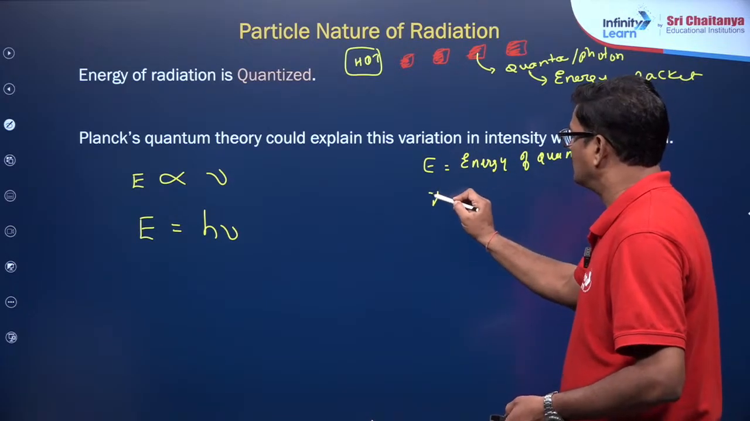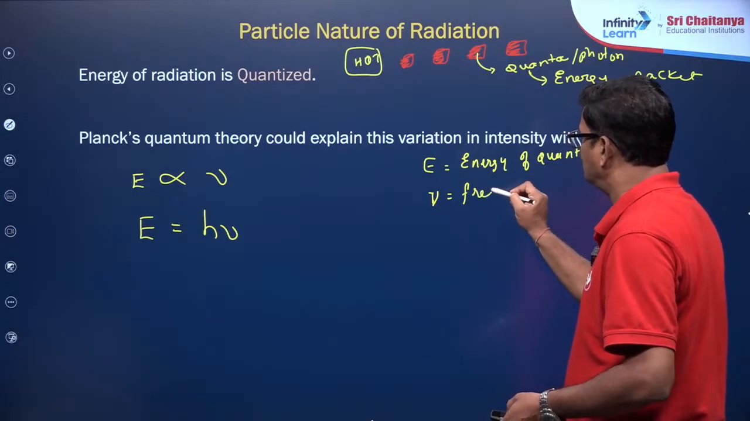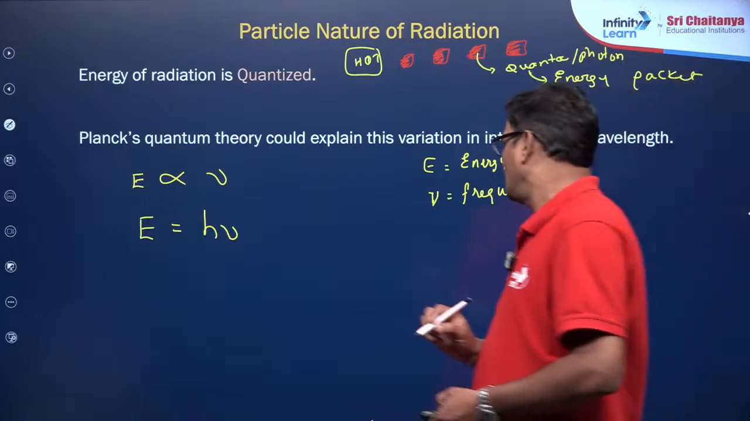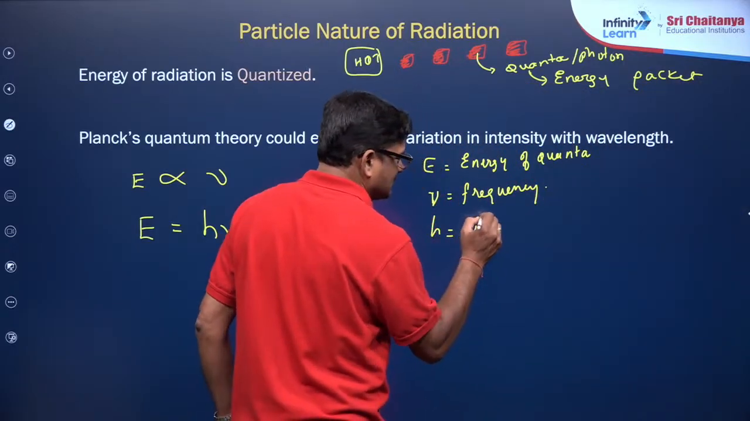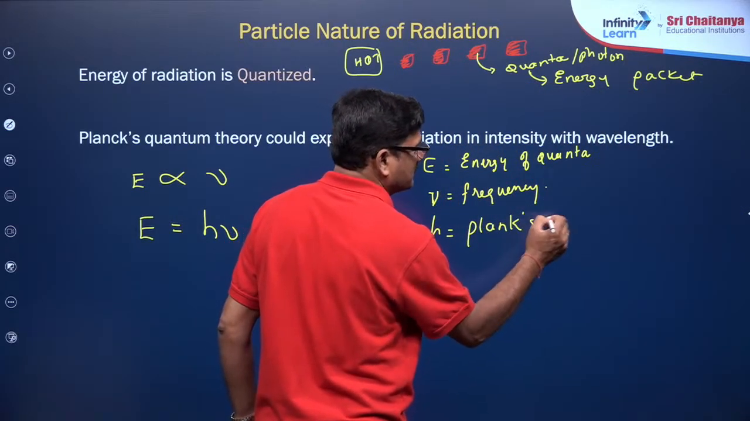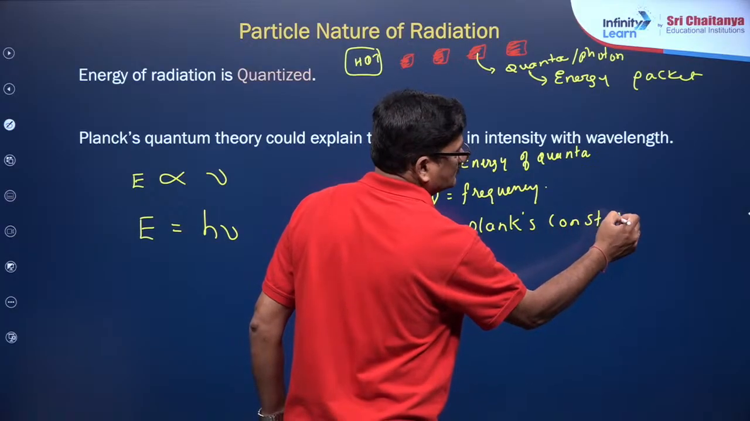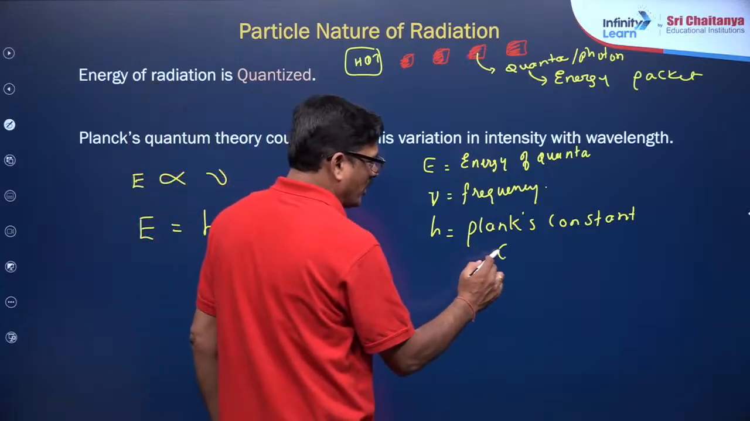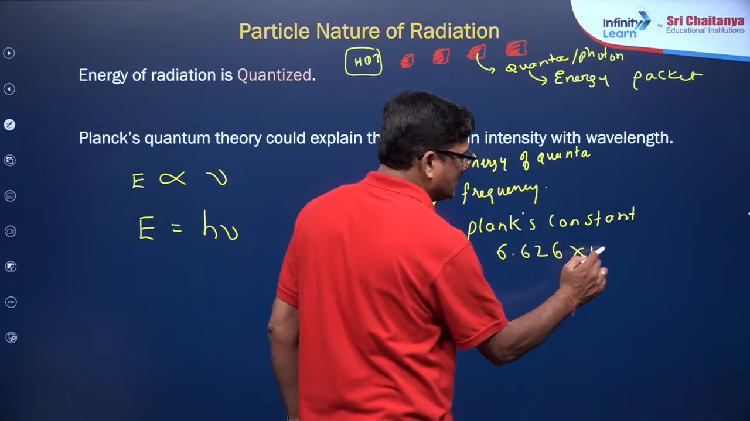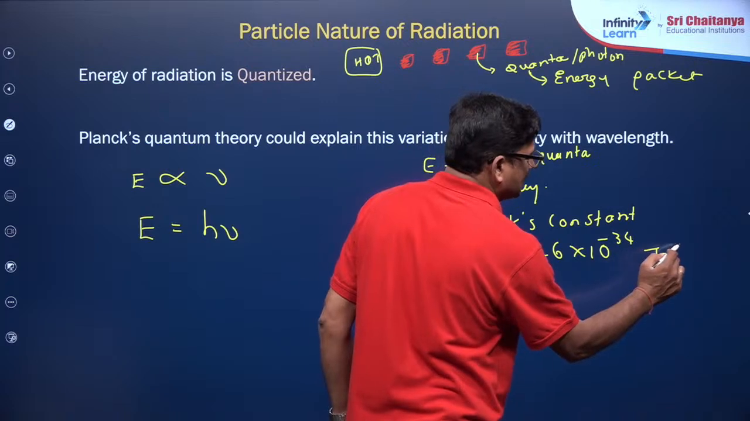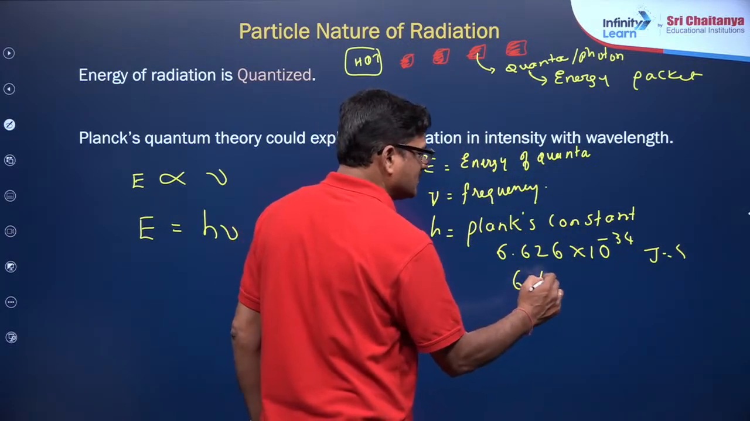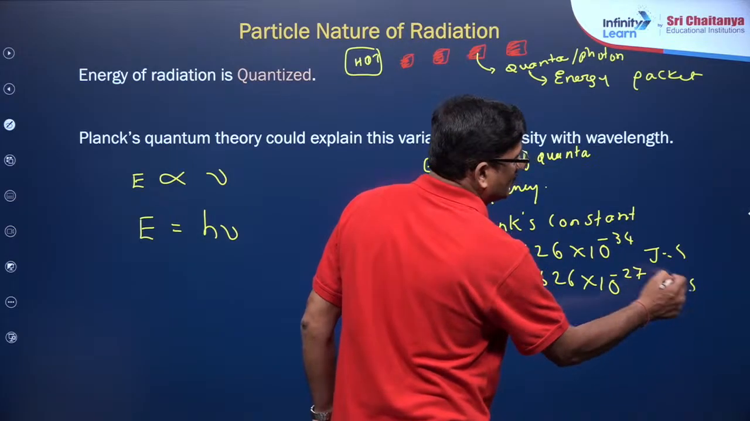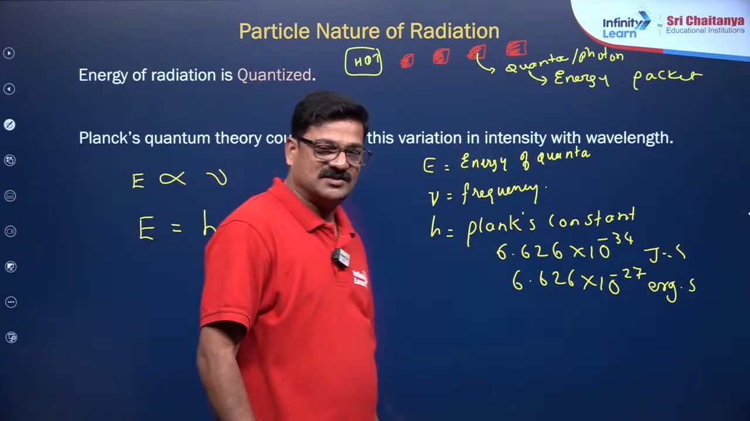and nu is equal to frequency of the radiation. Okay? And h is equal to Planck's constant. Could you say what is the value of Planck's constant? 6.626 into 10 raised minus 34 joule second, or 6.626 into 10 raised minus 27 erg second. Both are same. One is the SI unit, the other is the CGS unit.